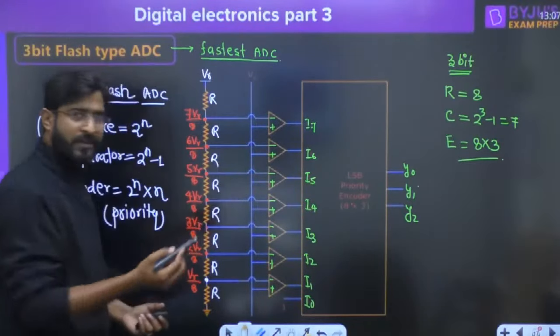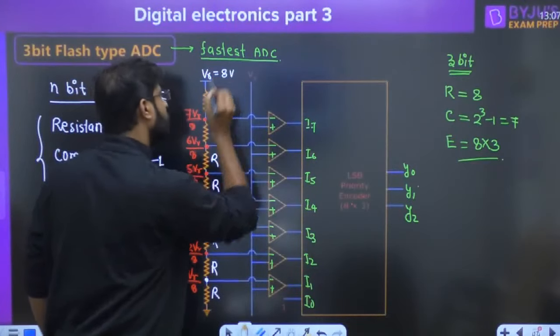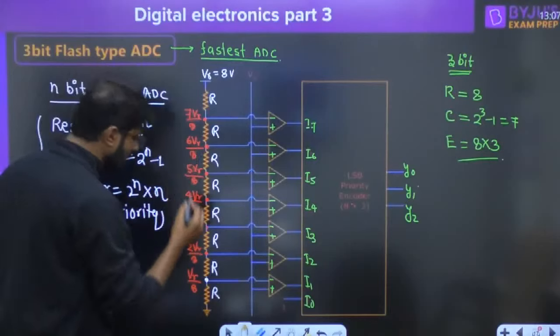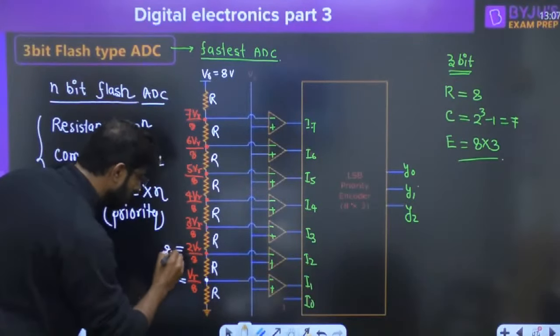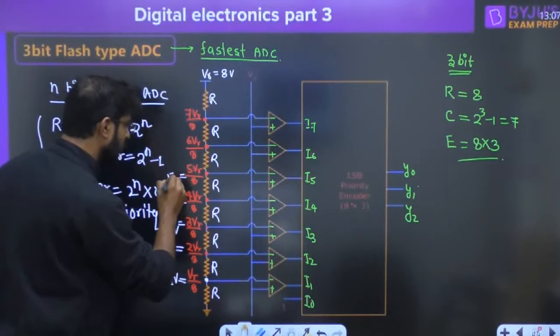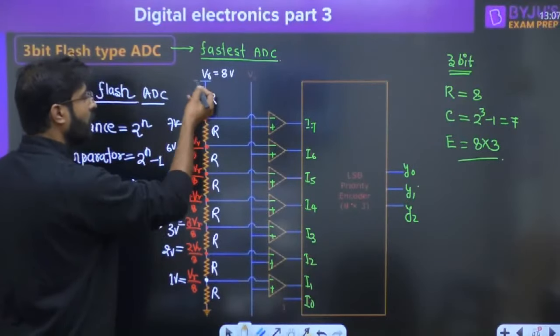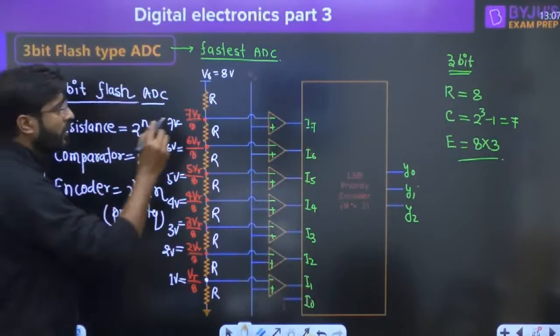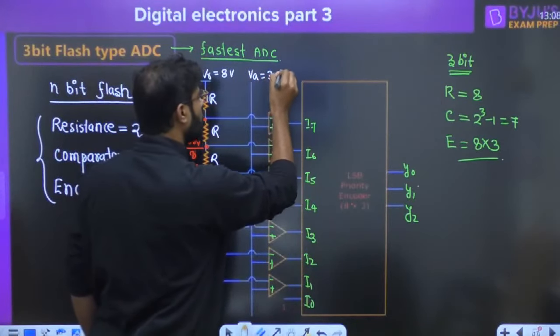Suppose, by way of example, I am just giving you the idea that VR is nothing, it is just 8 volt, right? So VR is 8 volt, so here you are getting 1 volt, here 2 volt, here 3 volt, here 4 volt, here 5 volt, 6 volt, 7 volt, and the last one is 8 volt only. Now suppose the analog voltage is 3.2 volt.